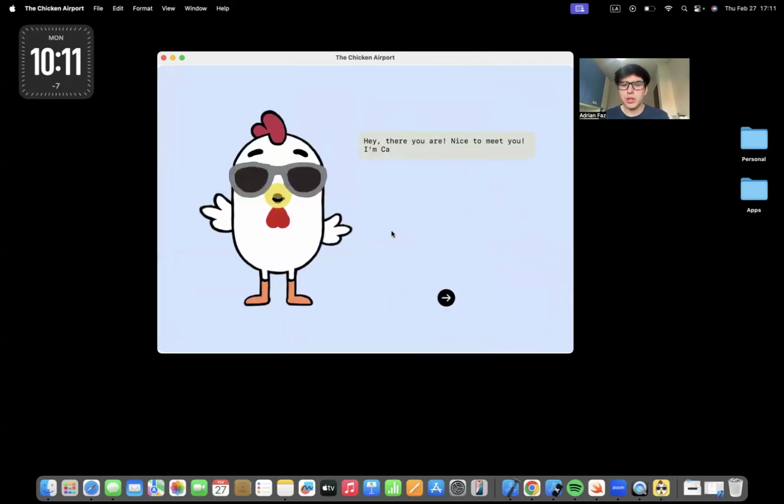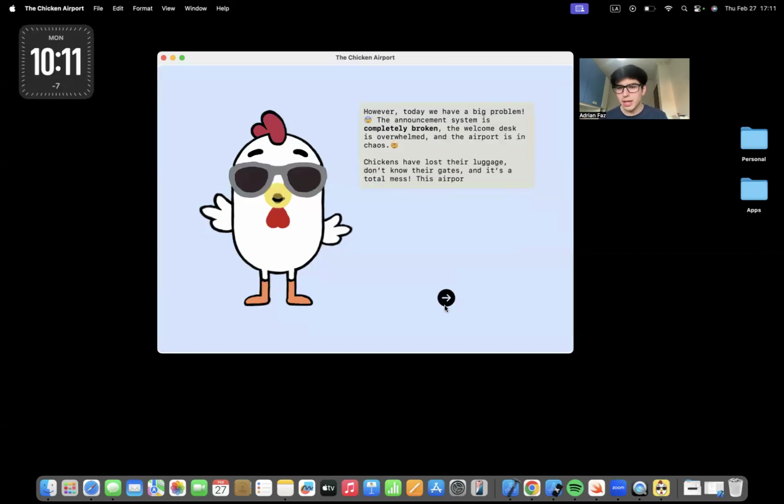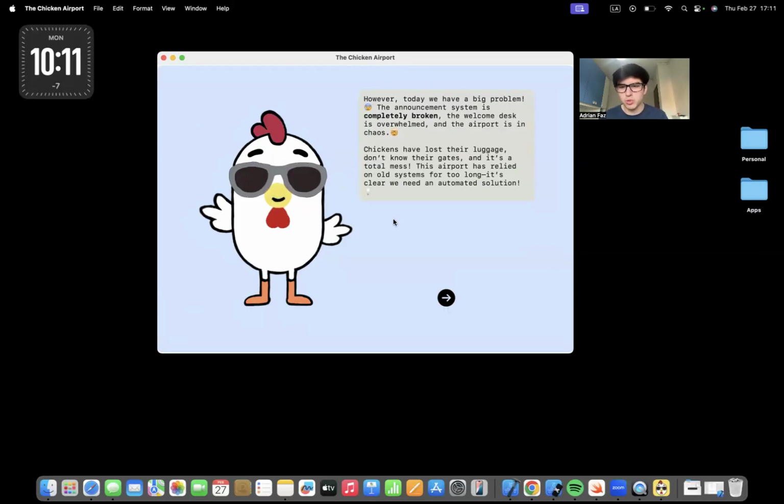Basically, the story begins when Captain Clock introduces himself. He's the leader of the International Chicken Airport, and he explains that there is a problem in the airport right now: the announcement system is completely down, the welcome desk is not working, and the airport is in chaos. So chickens do not know what to do, and they need an automated solution right now.